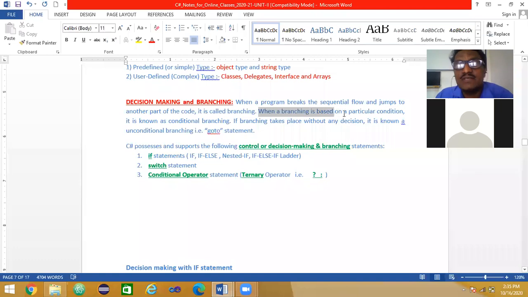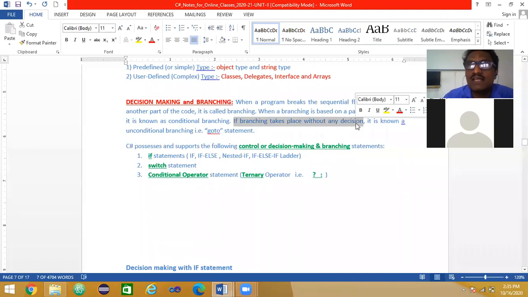When branching is based on a particular condition, it is known as conditional branching. If you use an if condition, it is conditional branching: if A is less than B, do this, else do that. If branching takes place without any decision, where I simply instruct the compiler to go to a particular block or label, it is known as unconditional branching.